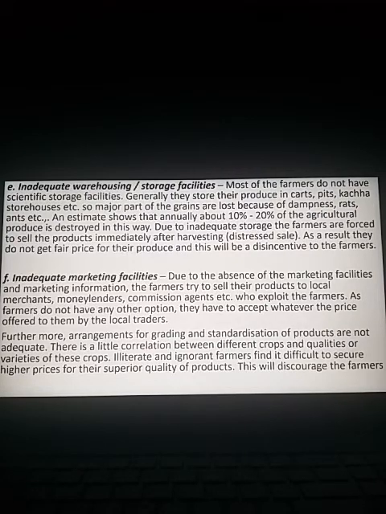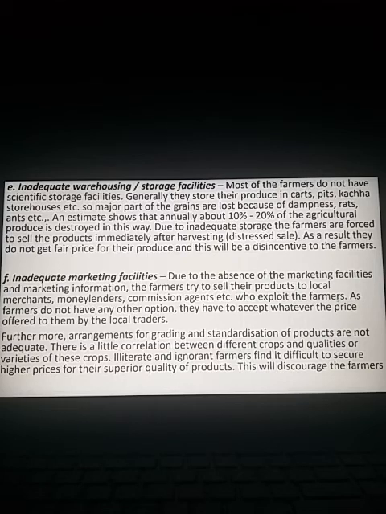Come to point F. Inadequate marketing facilities. Due to the absence of marketing facilities and marketing information, see, marketing information also plays a vital role. From time to time, they should get information about the prices, but they are not able to get it. The farmers try to sell their products to local merchants, money lenders, commission agents, etc., who exploit the farmers.